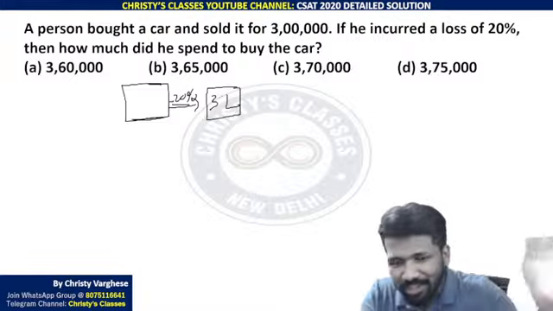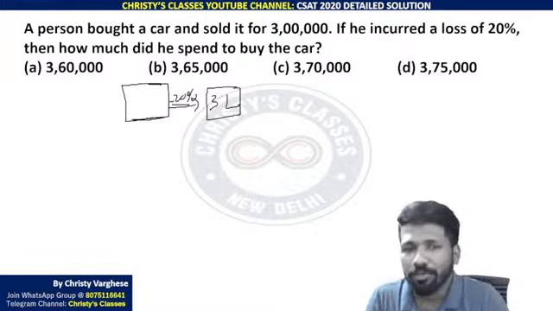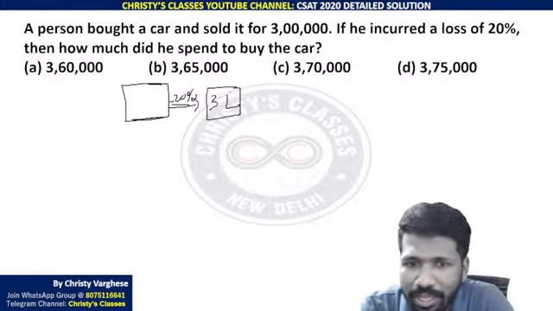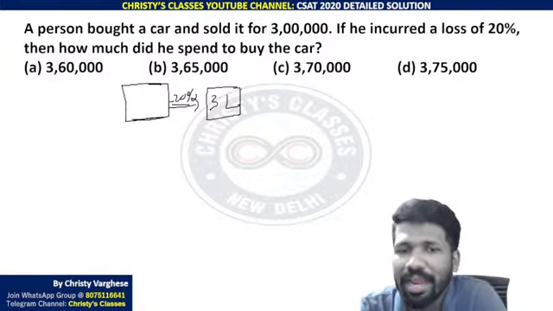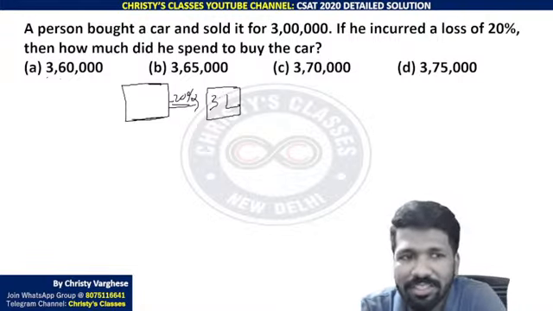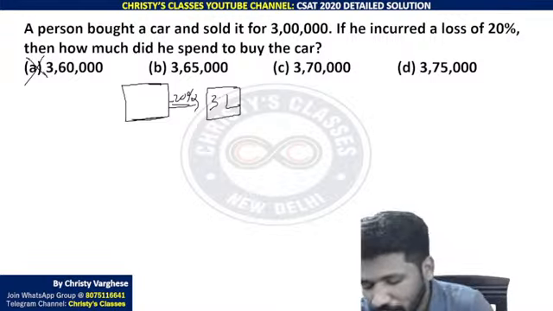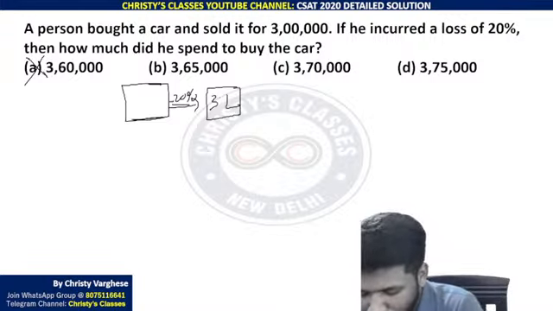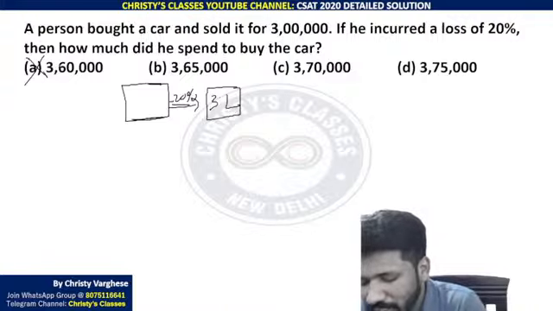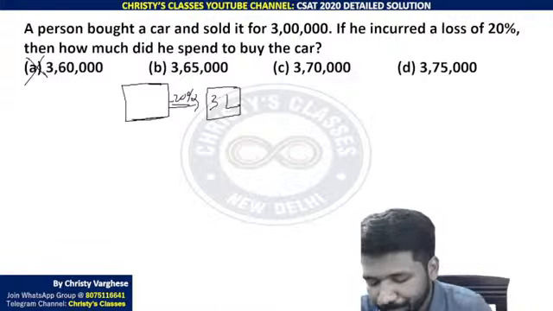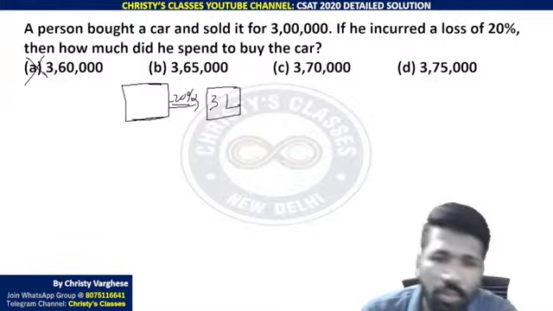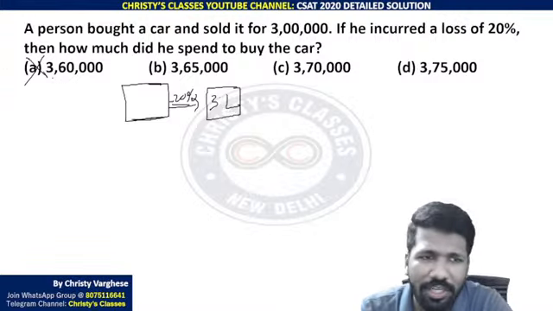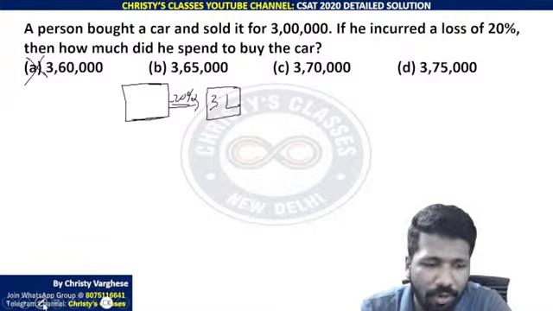You are finding 20% on two different values. That is why you cannot take 20% of 3 lakh and add it to 3 lakh and say 3,60,000 is the answer, which is totally wrong. The option 3,60,000 is also there in the options to trick you this way. But instead, how can you do this? You can either take the options and try.